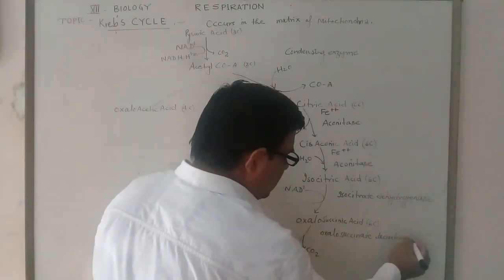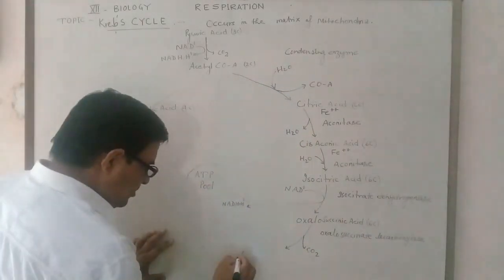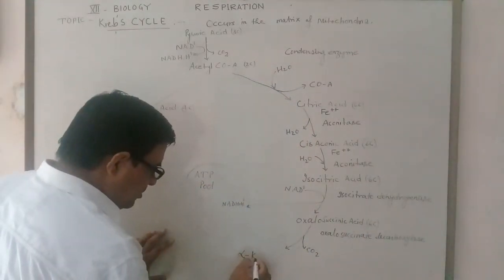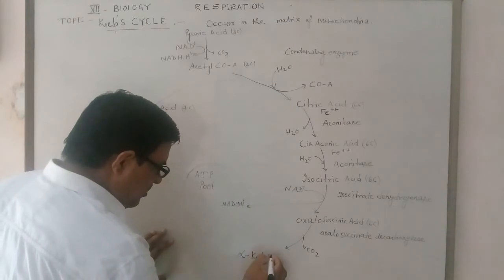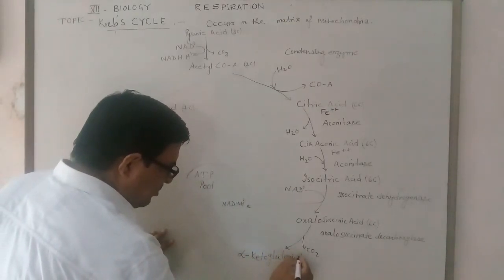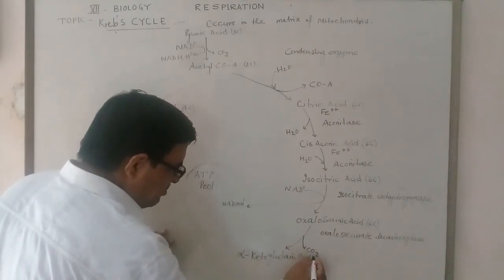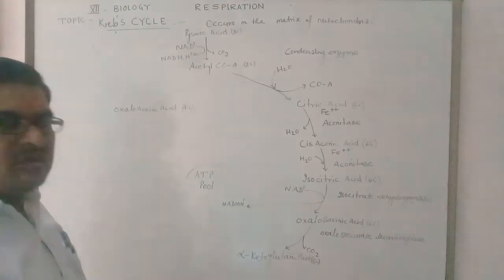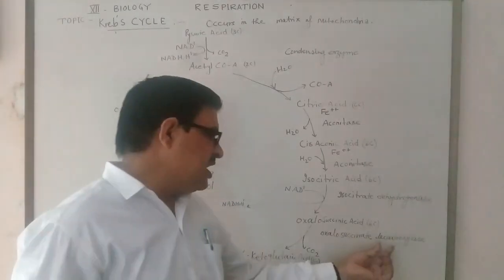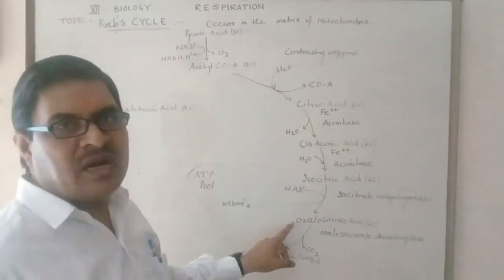Oxalosuccinate decarboxylase enzyme produces the 5-carbon compound alpha ketoglutaric acid, the first 5-carbon compound produced by decarboxylation from the 6-carbon compound